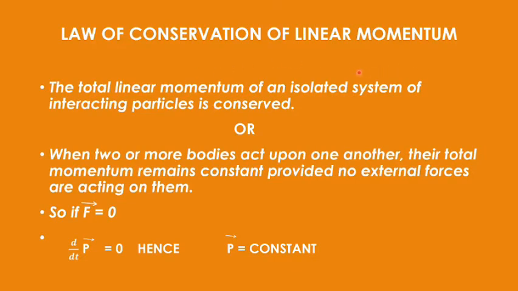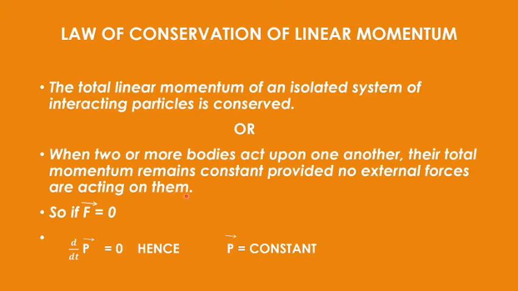As I've said, very important for your examination point of view also, that for a given isolated system, total linear momentum is always conserved. This is the statement simply. Or you can write that if two or more bodies are acting upon one another, exerting force on each other, then the total momentum remains constant provided no external forces are acting on them.